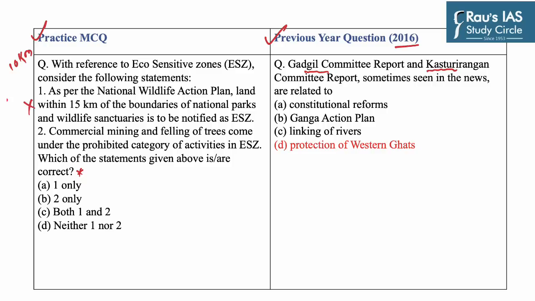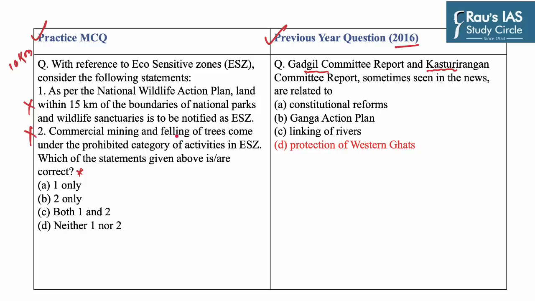Now the second statement says commercial mining and felling of trees come under the prohibited category of activities in ESZ. Now, this statement is again incorrect. As we know, there are three categories. One is prohibited, second is regulated, and third is permitted. Commercial mining, along with setting up of sawmills, industries causing pollution, etc., come under prohibited category.